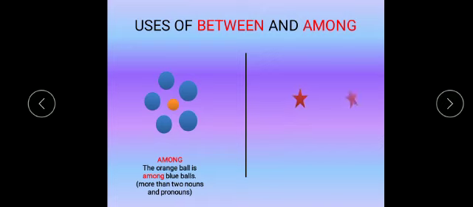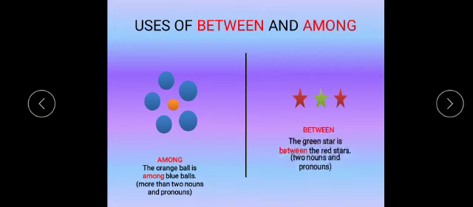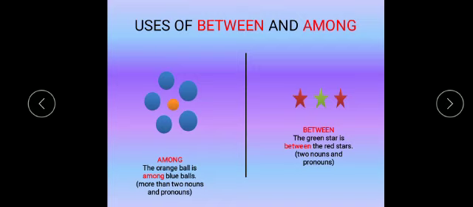Now see the second picture. This second picture indicates between. Read the sentence. The green star is between the red stars, and between is used for only two nouns and pronouns. That's why we have used here between.